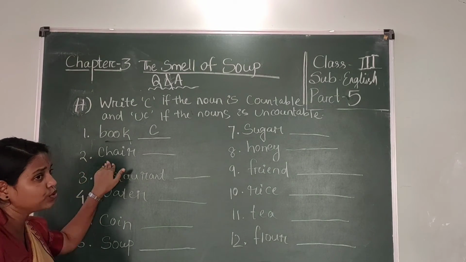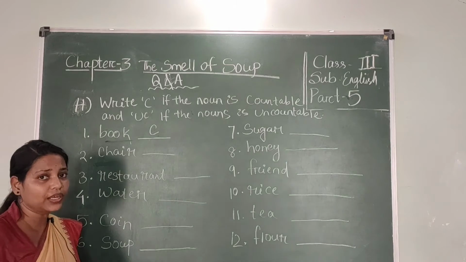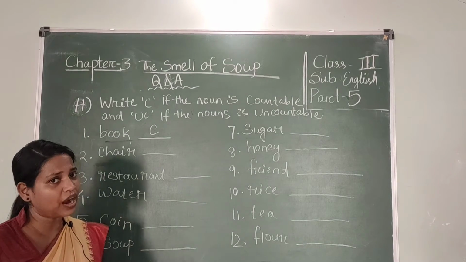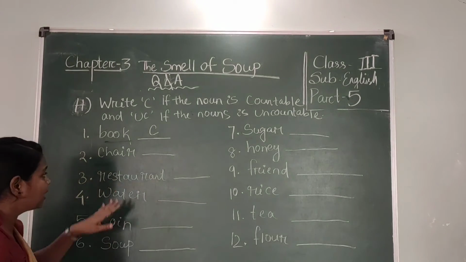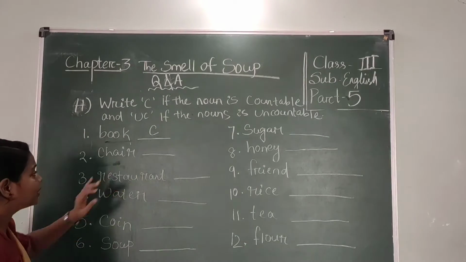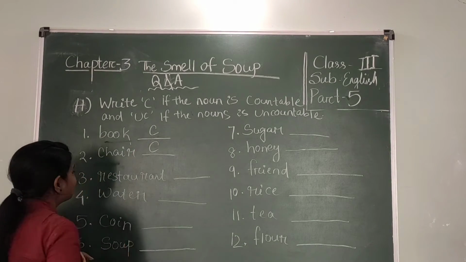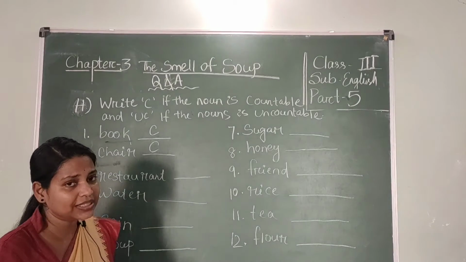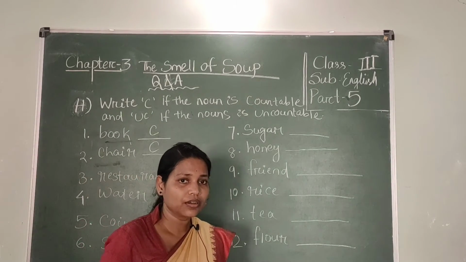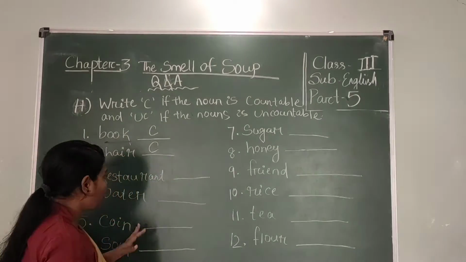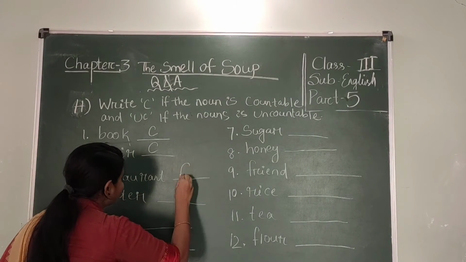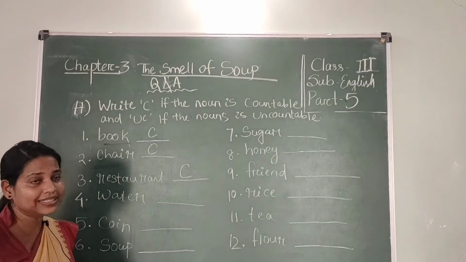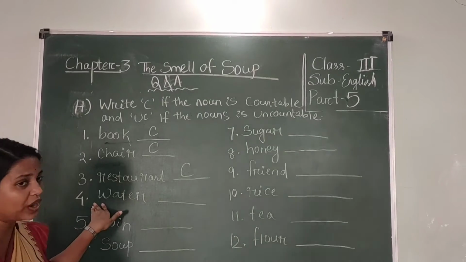Now look at number 2, chair. So students, can you count the chair? Yes, we can count the chair. So chair is an uncountable noun? No, it's a countable noun. Restaurants. So students, can you count the restaurants? Yes, we can count the restaurants. So it is a countable noun. So you write C.